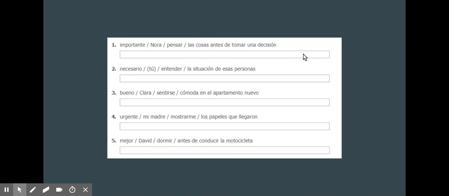Number 2, necesario tú entender la situación de esas personas. So we have that phrase or clause that triggers the subjunctive, es necesario que, and then tú, conjugate entender to tú, so it would be entiendas la situación de esas personas. So altogether, es necesario que tú entiendas la situación de esas personas.